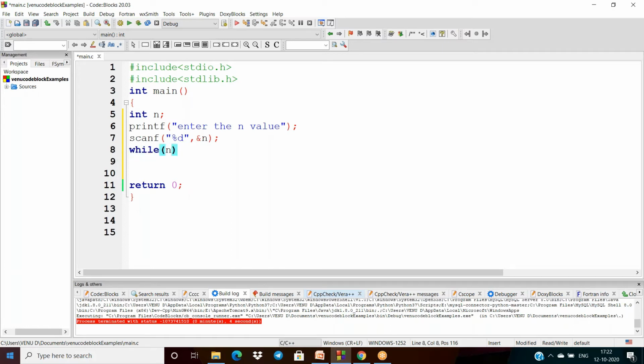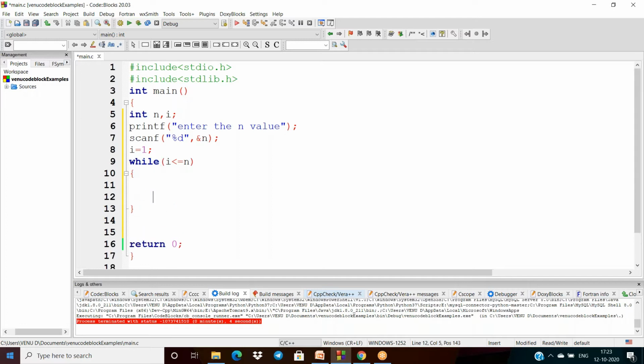Here, while n not equal to 0, I'm writing first of all. My intention is to print 1 to n, so I need to take a variable called i. First I initialize i with 1, and I use the condition: if i is less than or equal to n. If this condition is true, then I print the i value. After that I have to increment the i value.